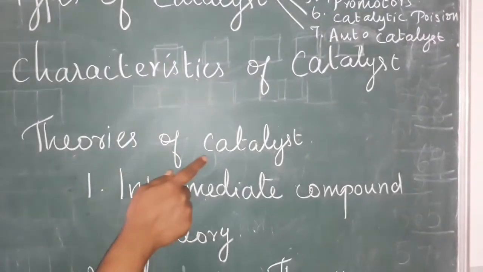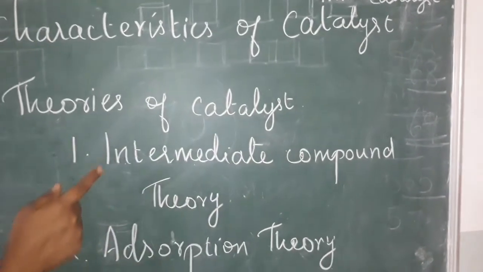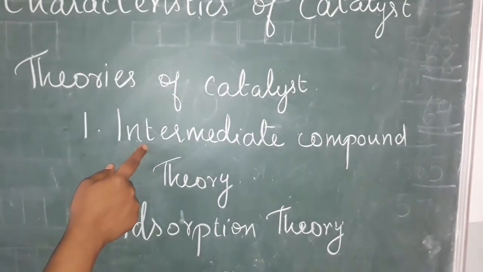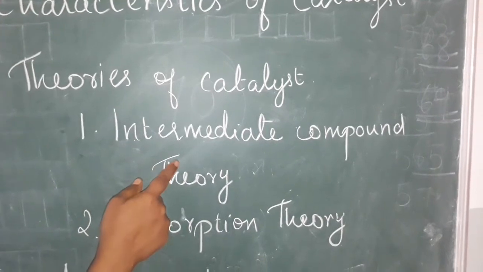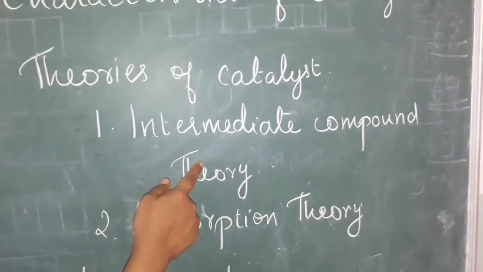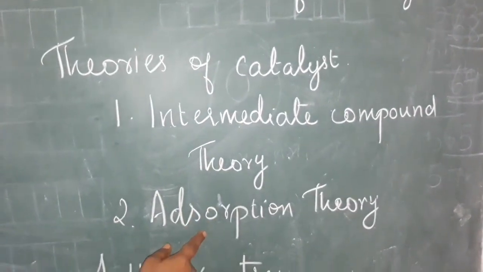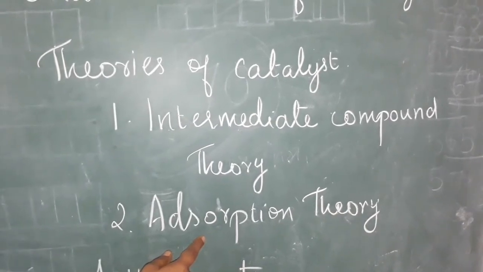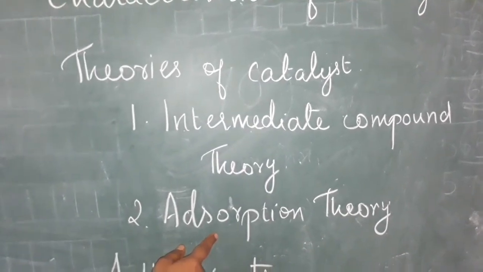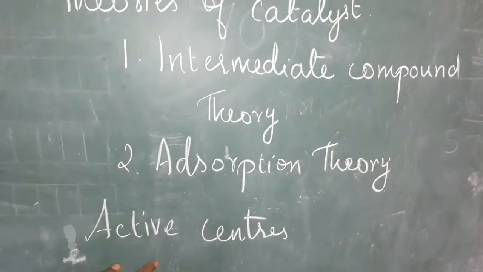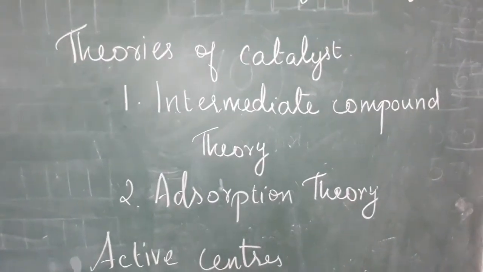Under the theories of catalyst, we are going to learn two theories: the intermediate compound theory, which is for homogeneous catalyst based reactions, and the adsorption theory, which is used for heterogeneous catalyst reactions, and afterward the active center. The rest of the lesson goes in the PPT.